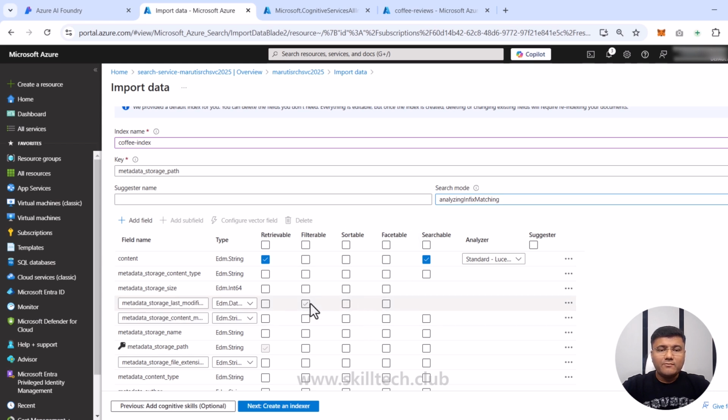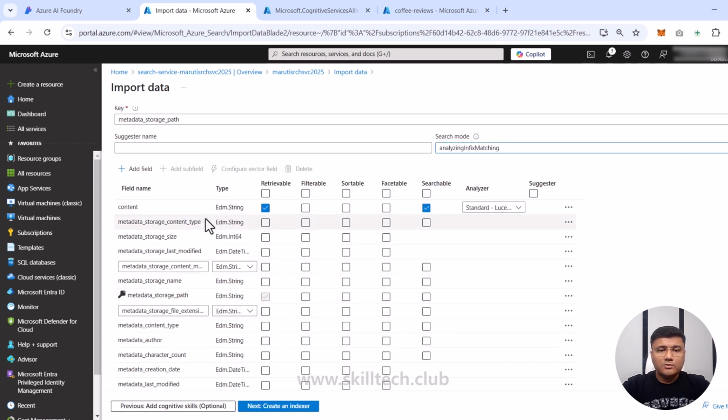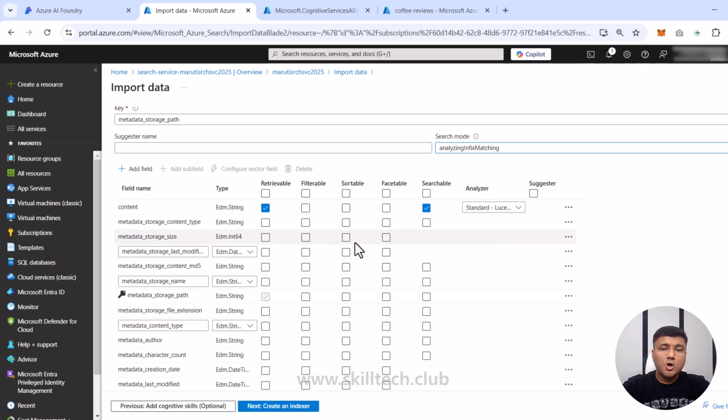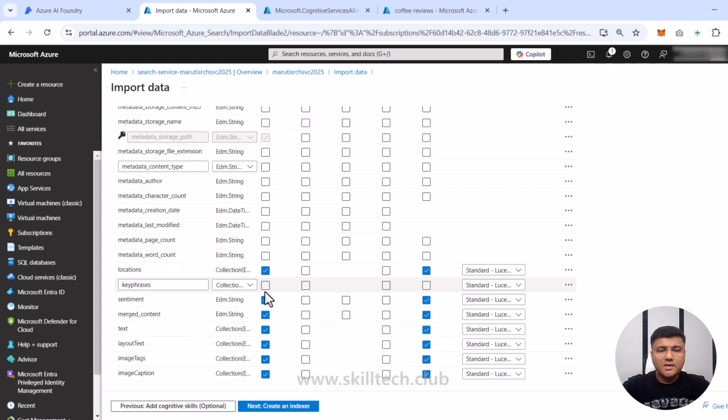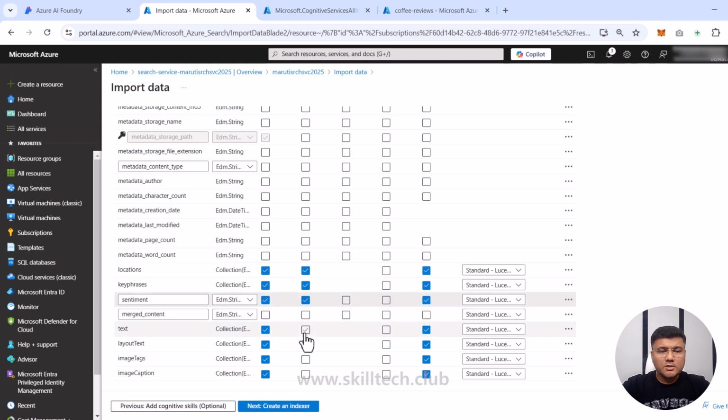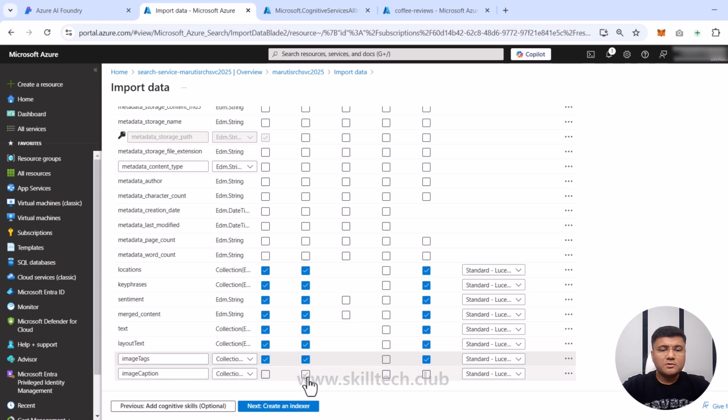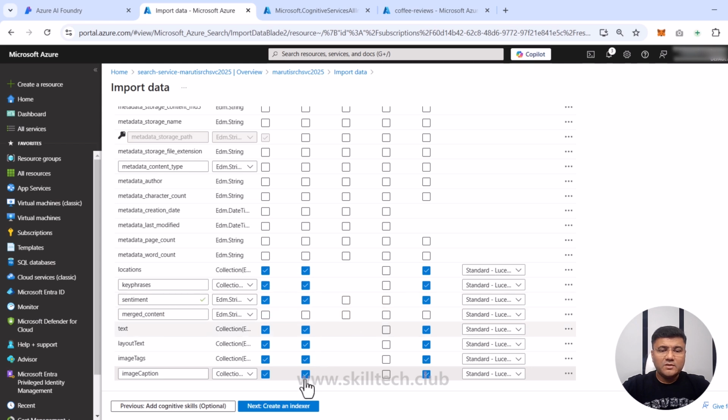All I want to do is just scroll down into this section where I can control what kind of things I want to use for sorting, filtering, and searching. I am going to select filterable tick mark in this content, and then same thing I'm going to do for all the other fields, which are locations, key phrases, sentiment, merge content, text, layout text, image tags, and image caption, because I want filtering also for all this. Everything else I'm not changing. I'm happy with this. So I'm going to click on next, create an indexer.